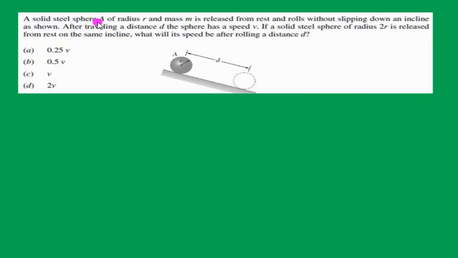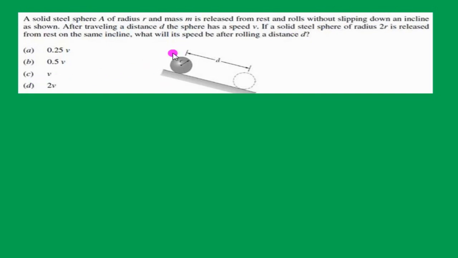A solid steel sphere A of radius r and mass m is released from rest and rolls without slipping down an incline as shown. After traveling a distance d, the sphere has a speed v. After traveling this distance d, its speed is v. If a solid steel sphere of radius 2r is released from rest on the same incline, what will its speed be after rolling a distance d? The correct option is C.